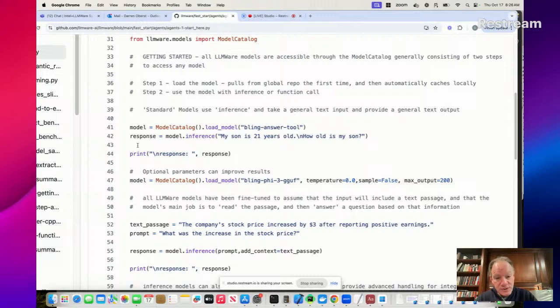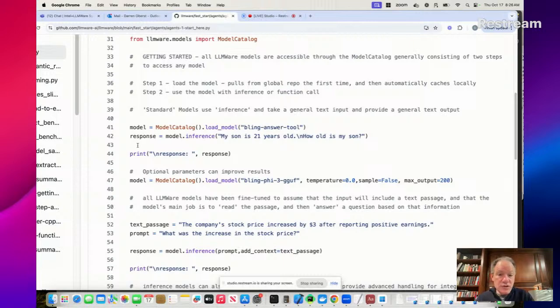Now, when you run this first example, as I said, you're going to see a 30 second to a minute delay as the model is being downloaded and cached on your local machine. It'll take about a second to actually run the inference. And then you'll see, again, the most boring response ever, that your son is 21 years old. And then you'll see some of the other metadata that are provided in that response.